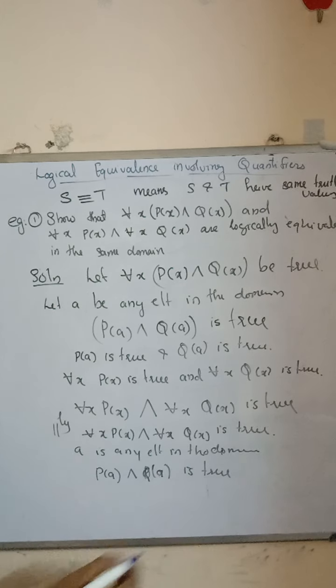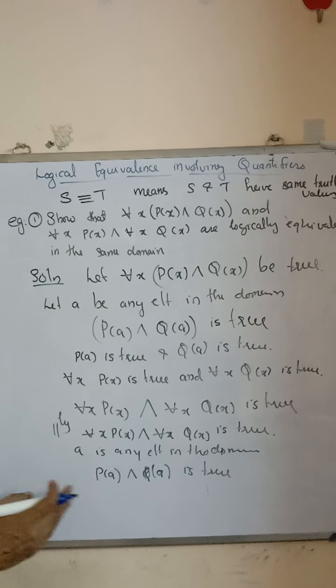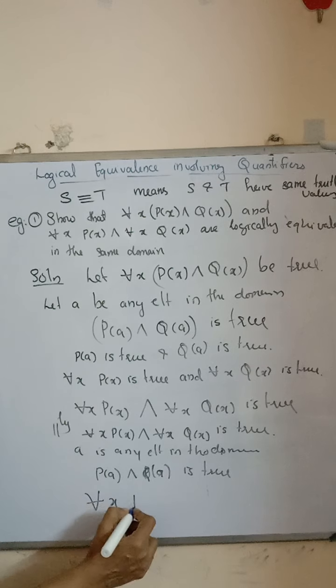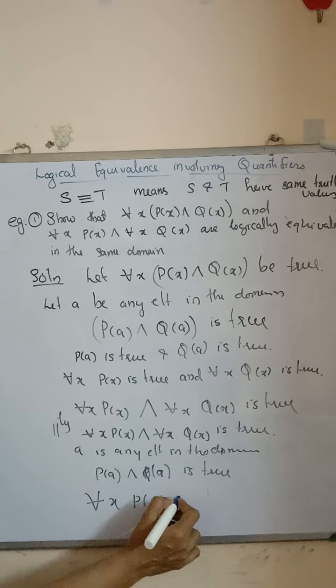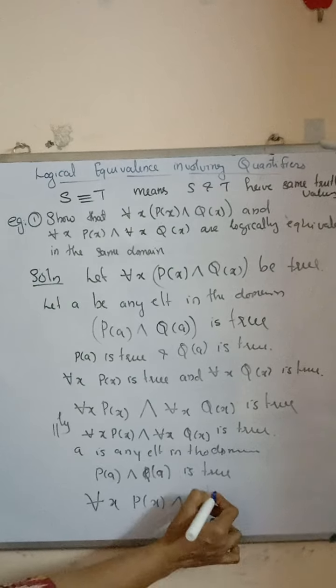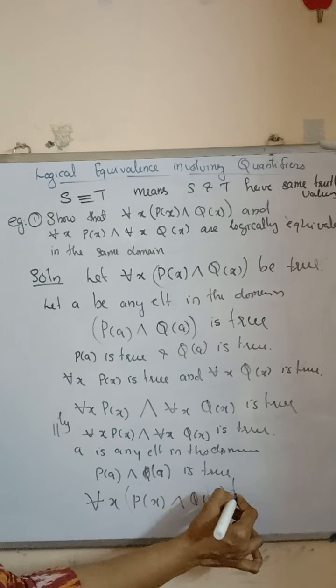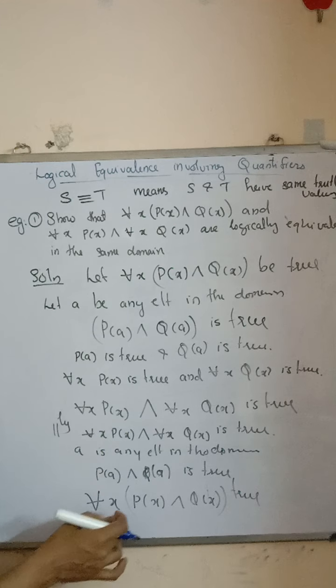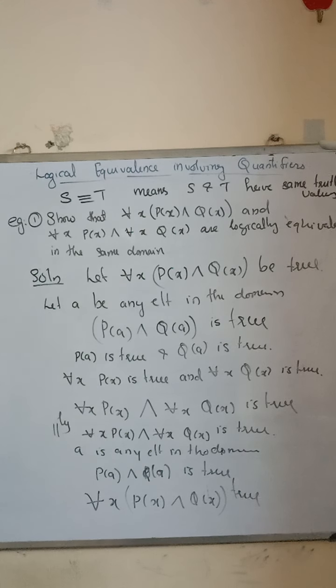P of a and q of a is true means for all x, p of x and q of x is true. We assume the right side is true and attain that the left side is also true. From these two parts, we get that these two statements are logically equivalent in the same domain.